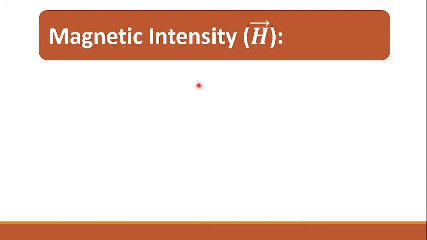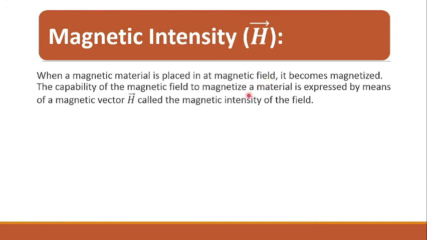Let us now move to the magnetic intensity H vector. When a magnetic material is placed in a magnetic field, it becomes magnetized. The capability of the magnetic field to magnetize a material is expressed by means of the magnetic vector H vector called the magnetic intensity of the field. Hence, it is defined as the magnetic moment per unit volume.